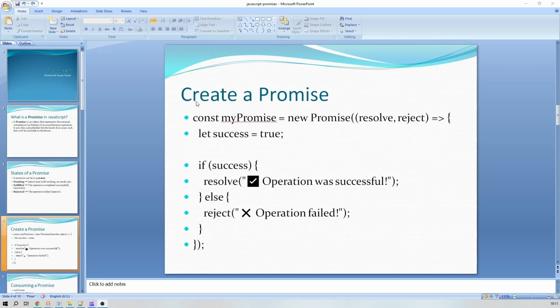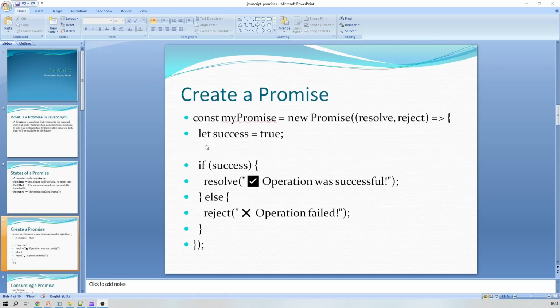So this is a way to create a promise. We can create a promise like this, new Promise, and we can pass resolve and reject as parameters. Inside this function we can write any code. For now we have one condition only. We have created this boolean variable here, let success equal to true, but we can have any code in this section.